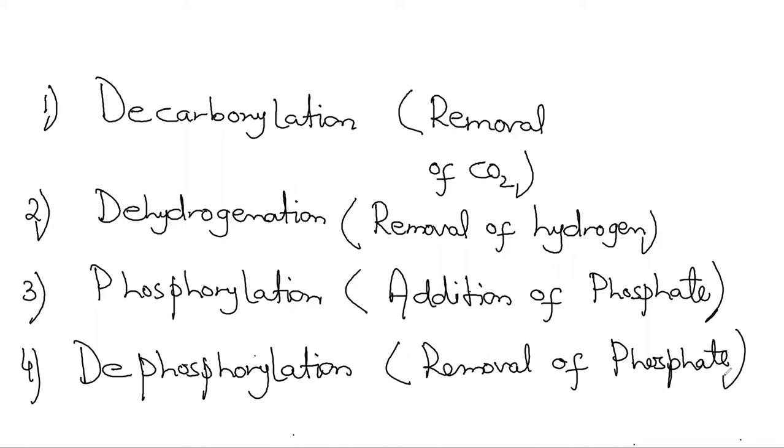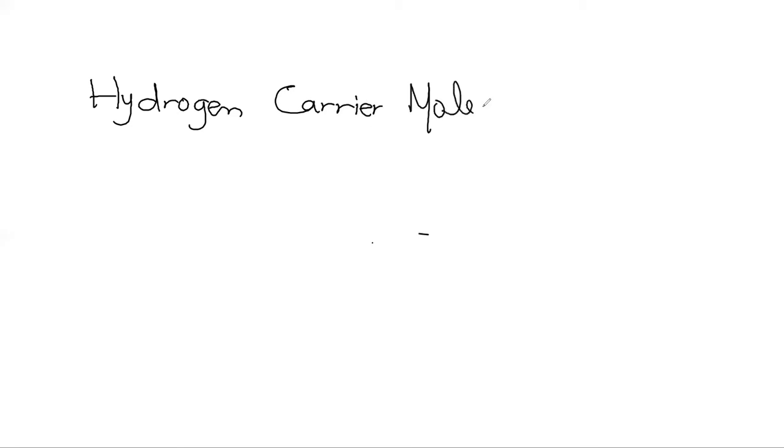Now once again, throughout these processes, we will be talking about molecules which act as hydrogen carriers, the hydrogen carrier molecules. We will be describing these later on because as per the sequence of the book, they are described after the process of respiration is over.